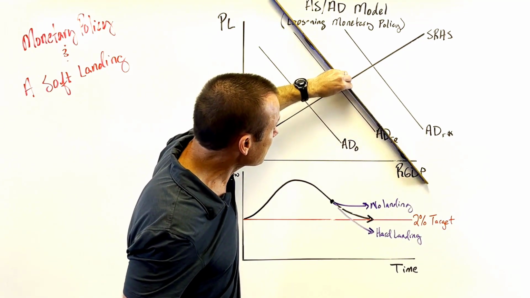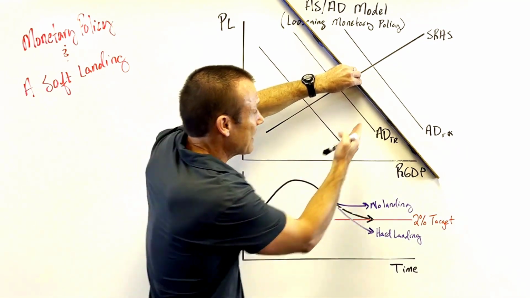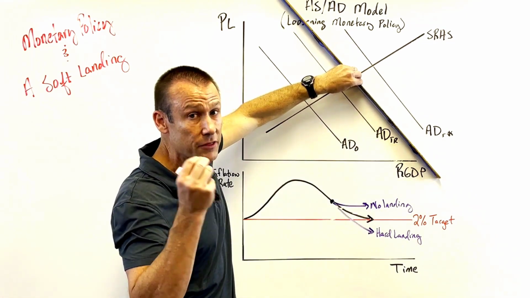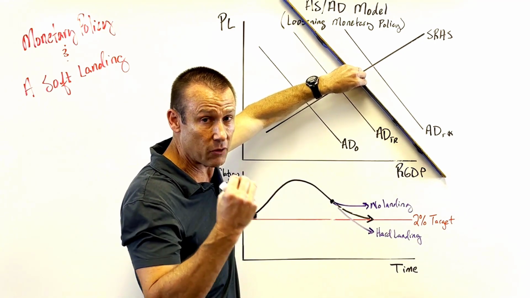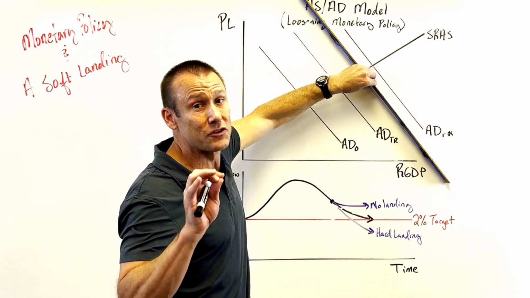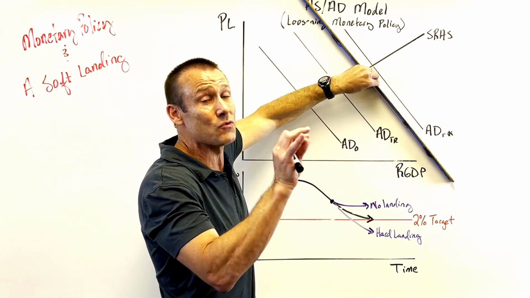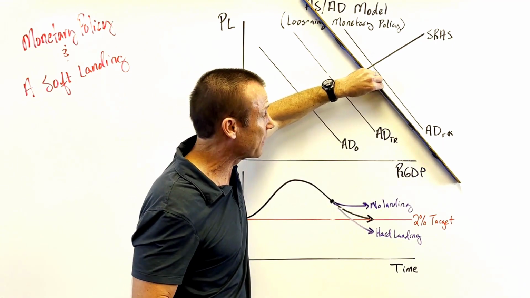So we move the AD to the right, but the important thing to realize is AD is still being constrained. They're remaining restrictive, okay? They're still trying to bring down the inflation rate, but they're trying to ease the degree to which they do restrictive policy. It allows for nuance in the way that we teach monetary policy.